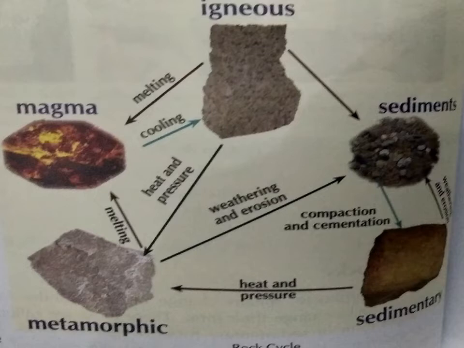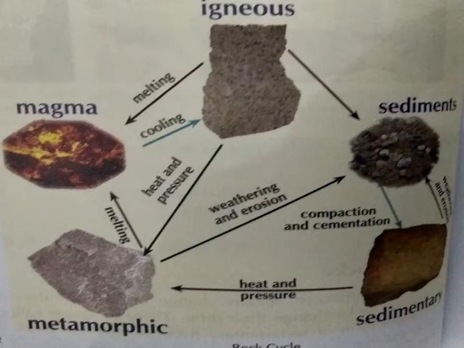The igneous rocks are formed by solidification of hot magma. That hot material inside the earth is magma, I said. If it melts inside and then cools, it becomes igneous rock.